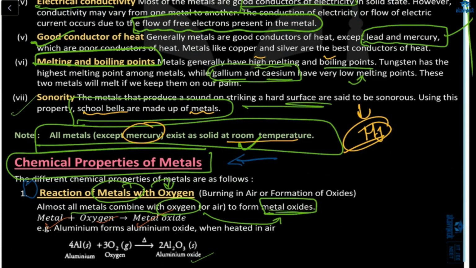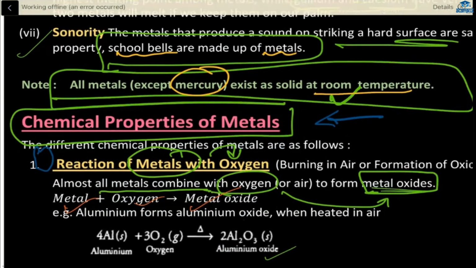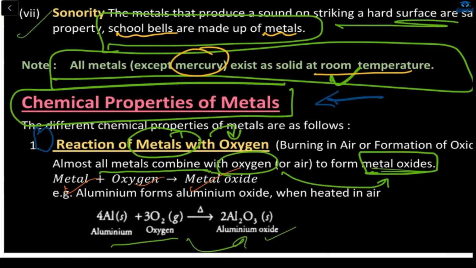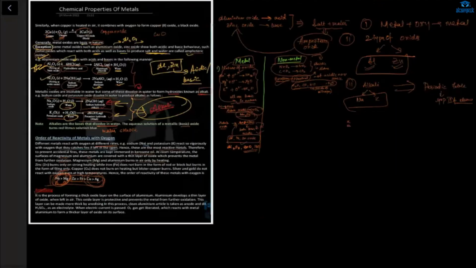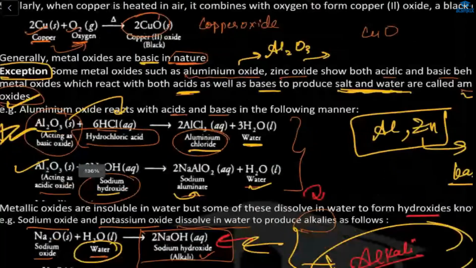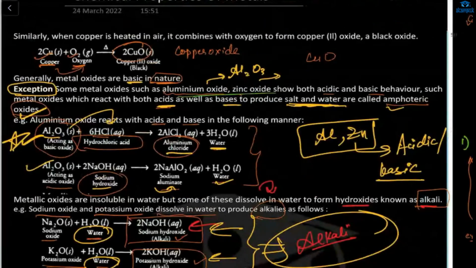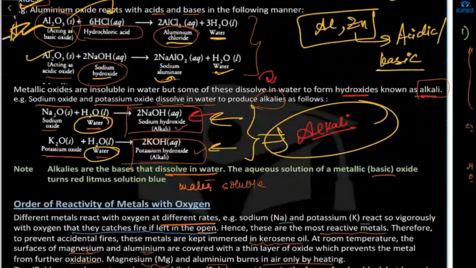So, this is the chemical properties of metals. Shazan, see, here your metal will react with oxygen to form a metal oxide. Any metal, like aluminium, you know this. Now next, only two are the exceptions among metals. The first is zinc and the other is aluminium, which show acidic and basic behavior. I have taught this one. I was there in the class. Acha, you were there. Okay.